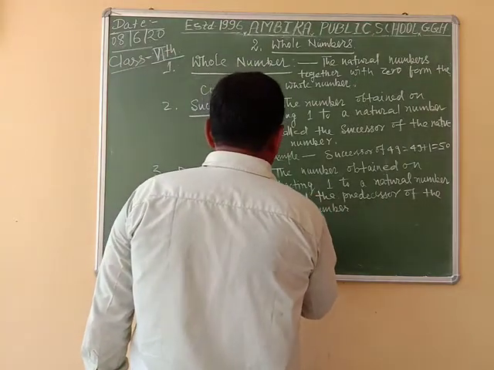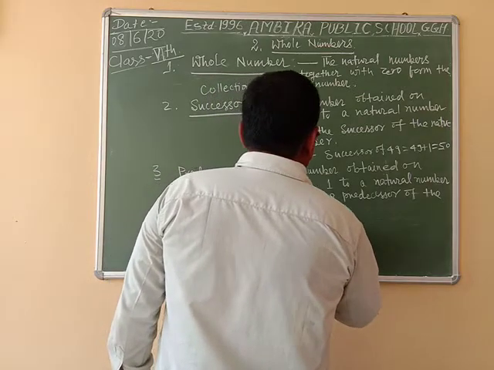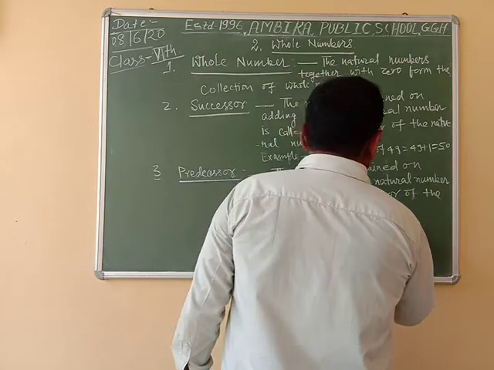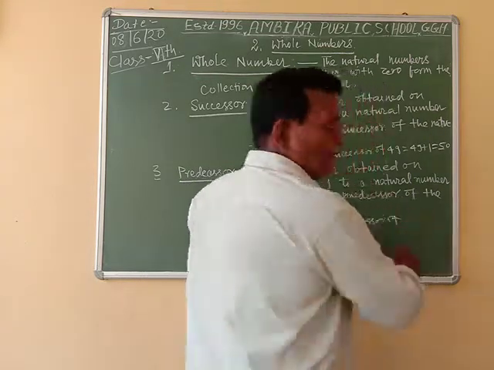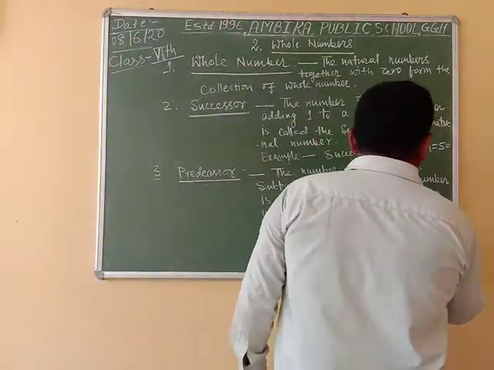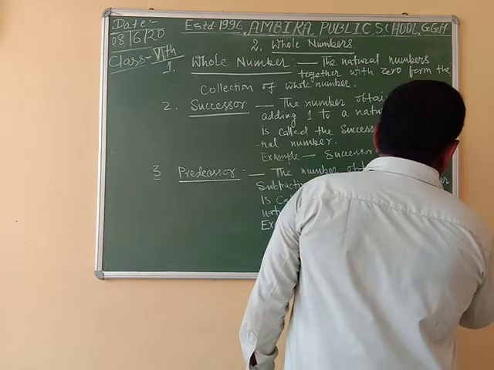Now the example of predecessor: the predecessor of 12 is equal to 12 minus 1, which is equal to 11.